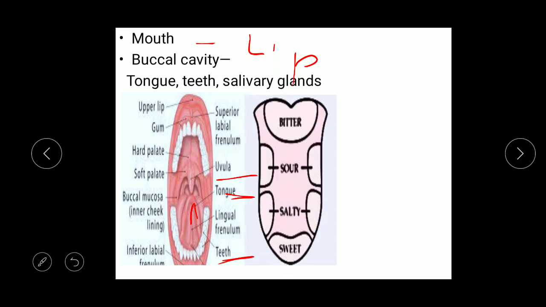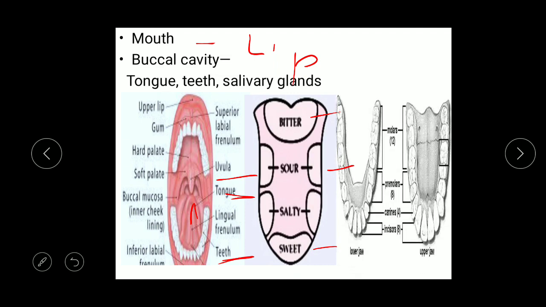You see the tongue, it has an apex and a base part. It shows the regions of taste. The apex region shows sweet taste, the middle part shows salty taste, then sour and bitter. We can taste the different tastes due to the taste buds which are present on the tongue. Taste receptors are mostly present on the tongue, which give different tastes: sweet, salty, sour, bitter, and the sensation of that food is also given by the tongue. Then teeth.